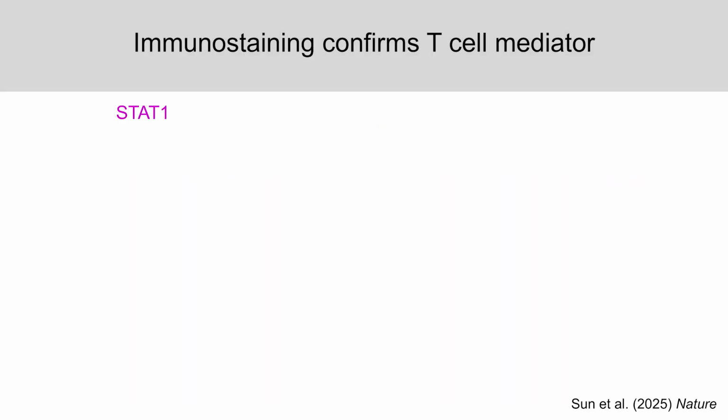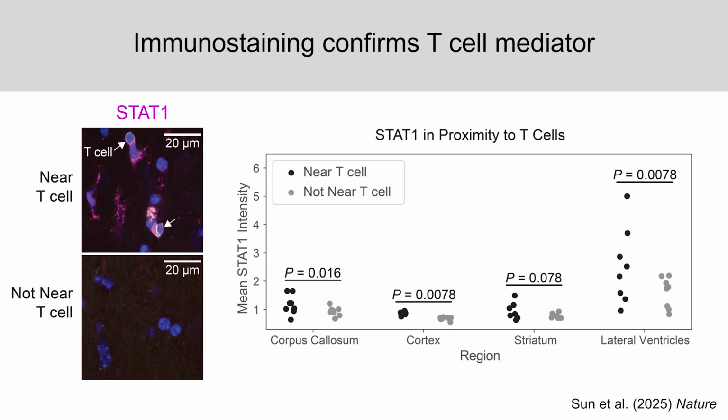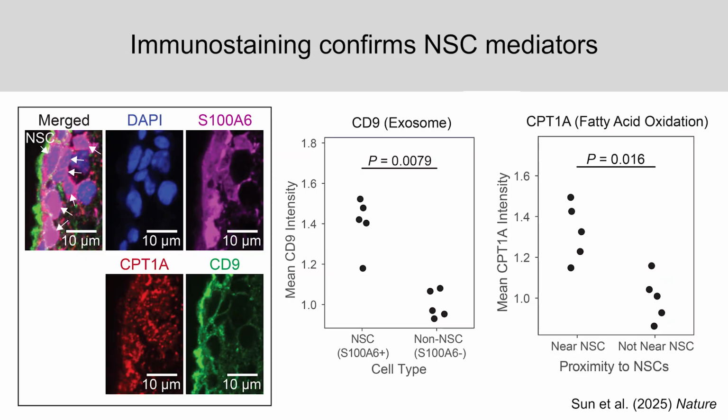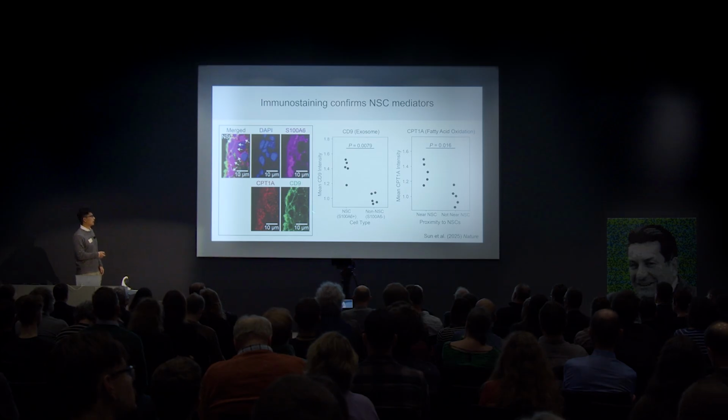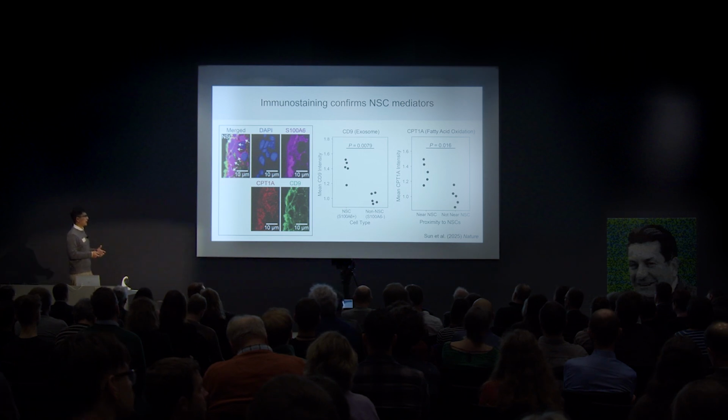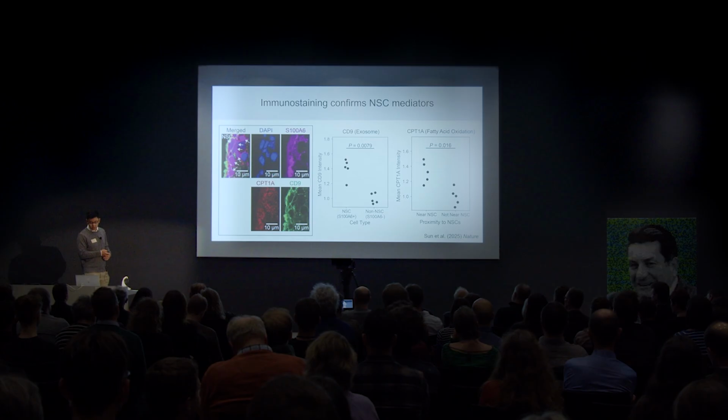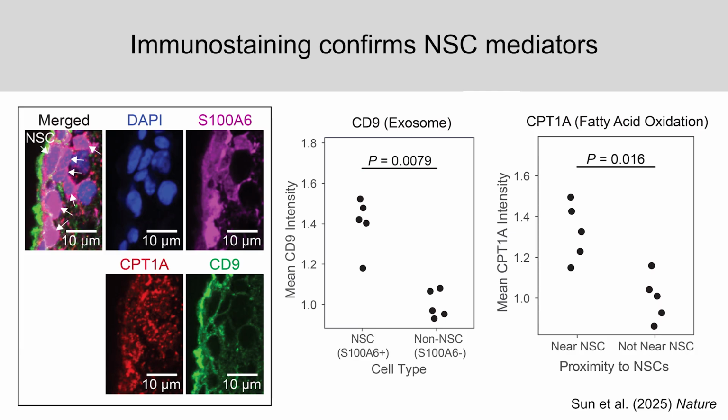And so, of course, we wanted to perform orthogonal experiments, in this case immunostaining, to confirm these spatial associations that we predicted using our algorithms. In one case, we show that the immunostaining confirms T cell mediators. In the other case, looking at immunostaining in the neural stem cells, we were able to examine that, for instance, in the neural stem cells, there's a higher elevation of CD9 or exosome markers. And in the downstream cells nearby these neural stem cells, there's elevated fatty acid oxidation, as predicted through our modeling approaches. And I think more strikingly, these two are also linked spatially, so that higher CD9 is also related to higher fatty acid oxidation in nearby cells.